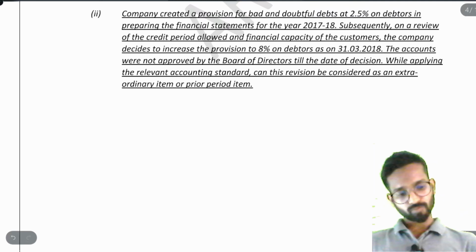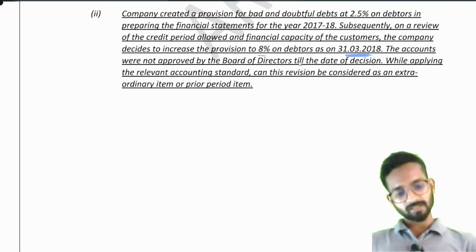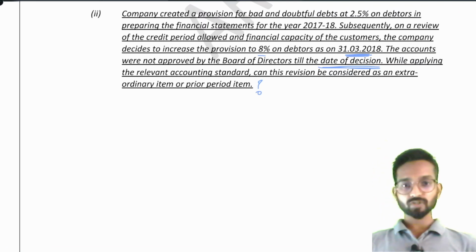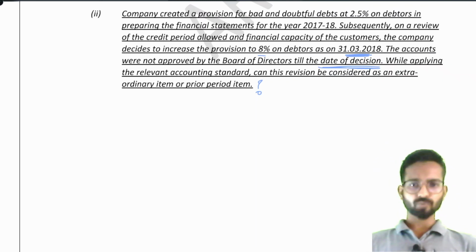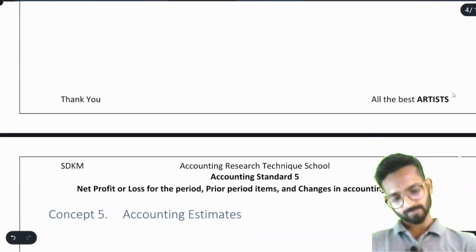Simple. Coming back to the question, they have increased the provision to 8% on debtors as on 31st March 18. The accounts were not approved by the board of directors till the date of decision. While applying the relevant accounting standard, can this revision be considered as an extraordinary item or prior period item? See, to understand this particular change of percentages, we have to complete a very small topic. Then we will come back to this question.